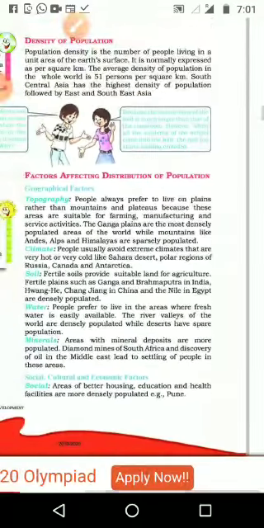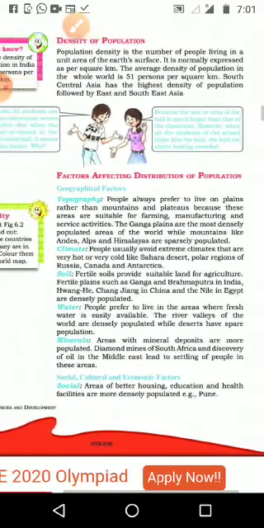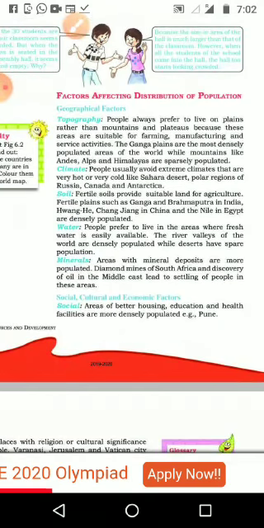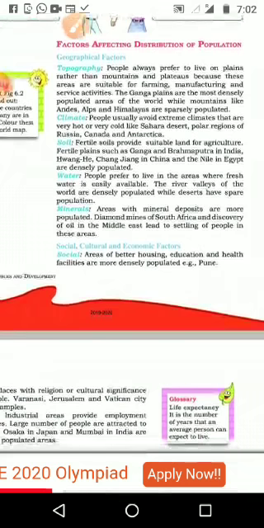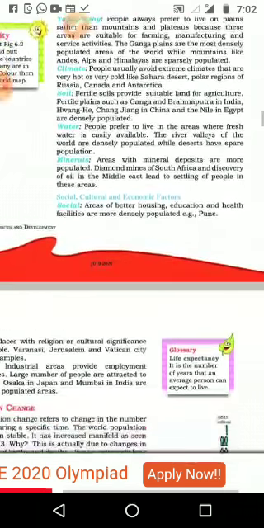Then next topic, factors affecting the distribution of population. Why are we having uneven population in different areas? That we are going to see. First reason, geographical factors. Second reason, socio-cultural economical pattern. So let us see geographical factors: topography, then second one climate, next one soil, next one water, next one minerals.